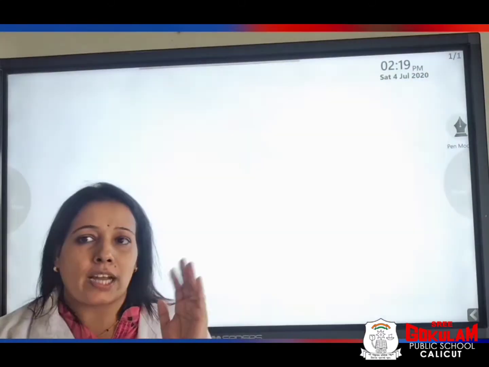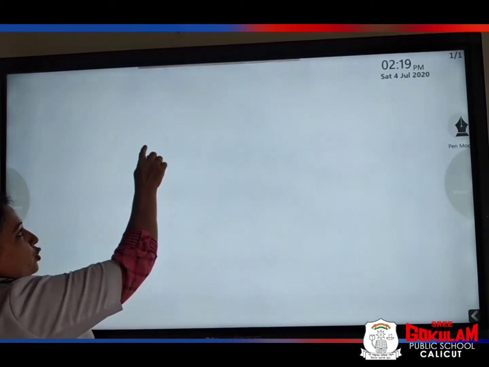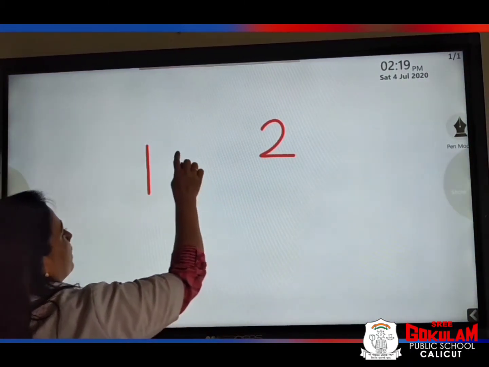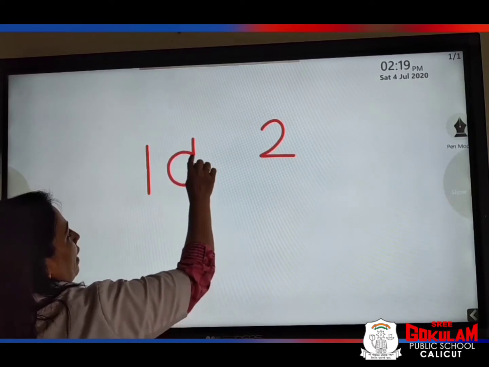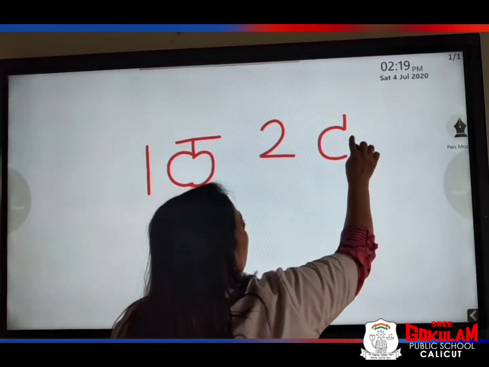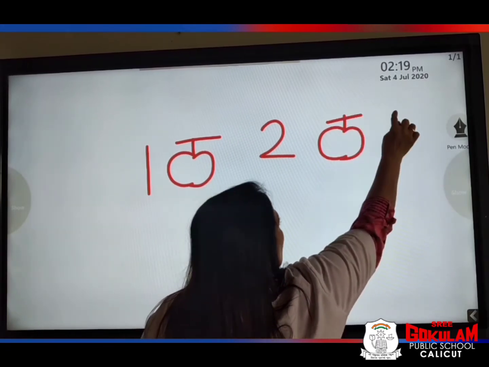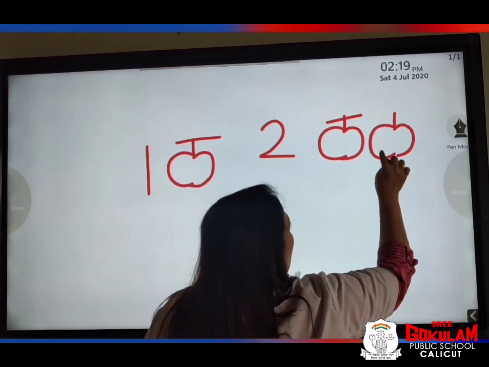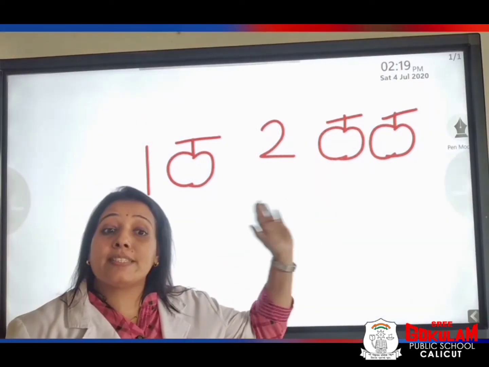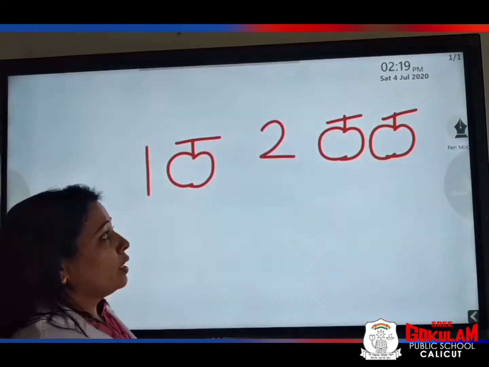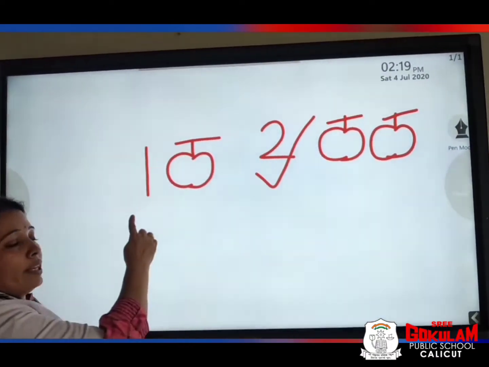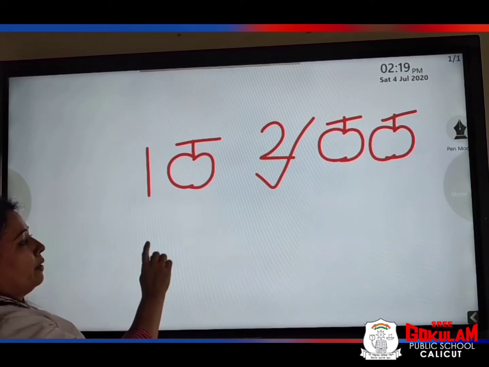Now, let's start with numbers 1 and 2. Here, see, 1 apple. Here, 1, 2. 2 apples. So, which has more? Which is the greatest number? Sure, 2 is the greatest number. Okay, 1 is the smallest number.